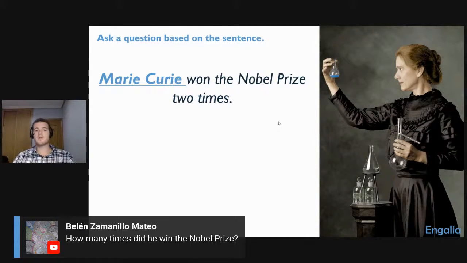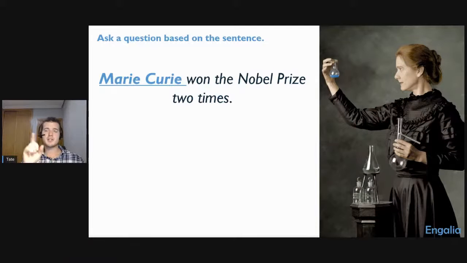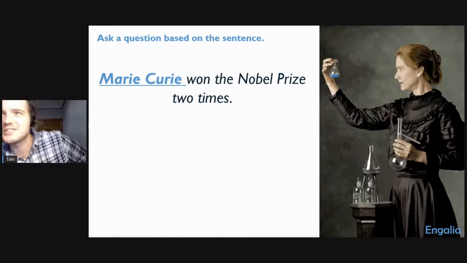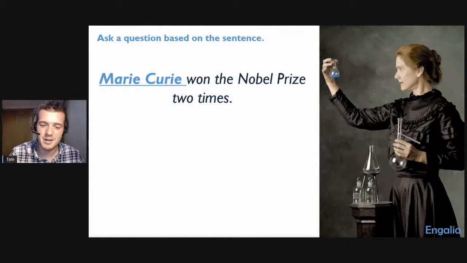Here's the next one. The same person, the same activity, but now we're asking about a different part of the question. I actually saw this question on a game show not too long ago, and it was structured exactly like what you were about to write. But it was a question on the game show, and I knew it because I had just prepared this lesson, so I knew the answer to the question. I didn't know it before that, but I knew it after that.